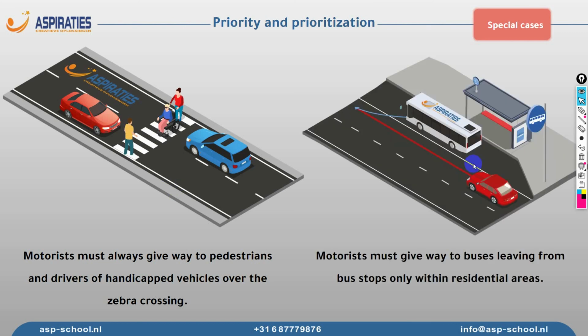Also, drivers must give way to the buses leaving the bus stop within the residential areas. So let's say we are driving this red car and we have the priority on the road. We're going on our journey. Then this bus starts to give a signal and leaves the bus stop. In such a scenario, we must stop and allow the bus to cross because this road is inside a residential area. However, outside residential areas, no problem. We can just pass by the bus, meaning we don't have to give the bus the priority to come on the road.